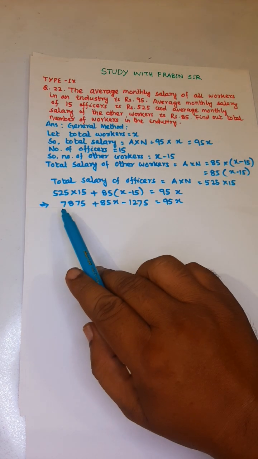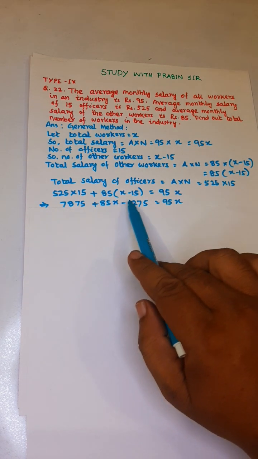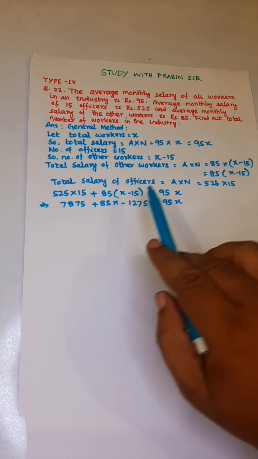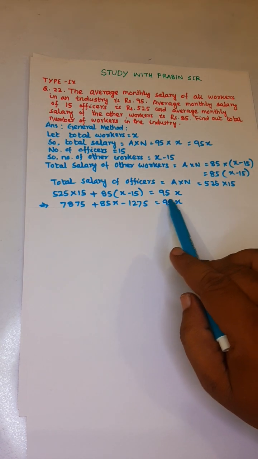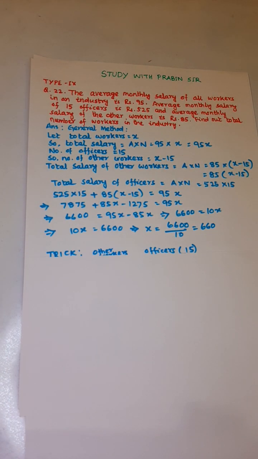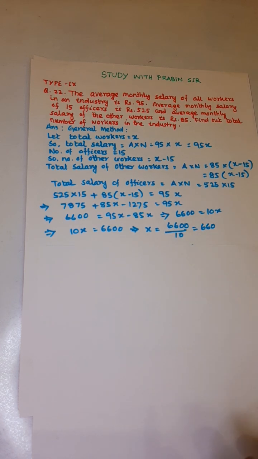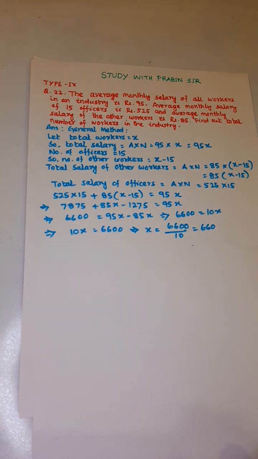Now listen, this is the total salary of officers and this is the total salary of other workers. Now this is the total salary of all workers. So after solving we will get x is equal to 660. That means the total number of workers is 660.